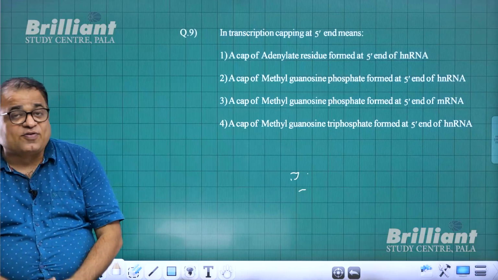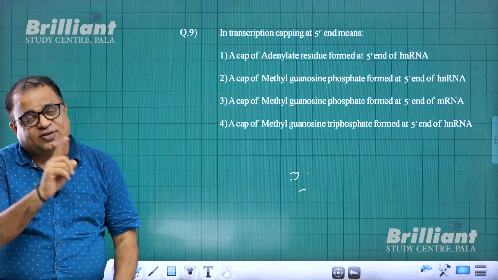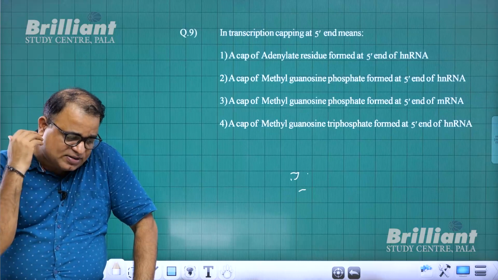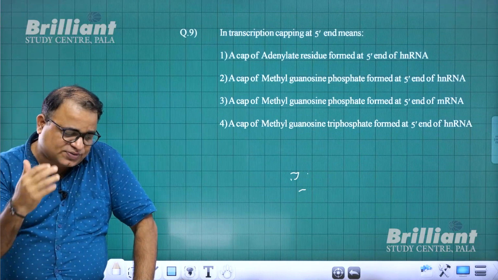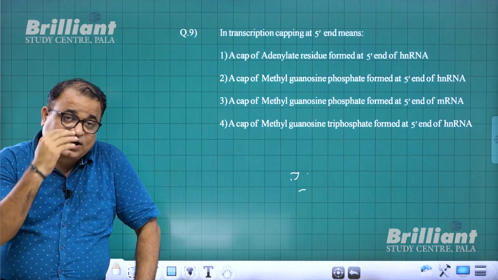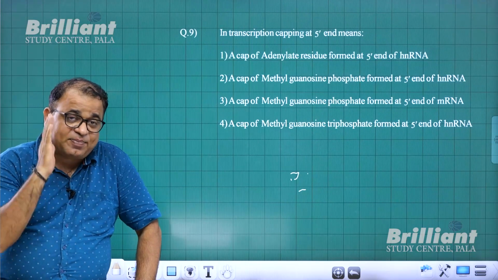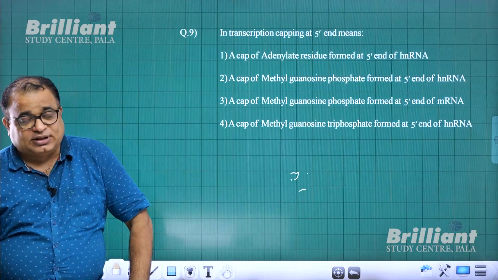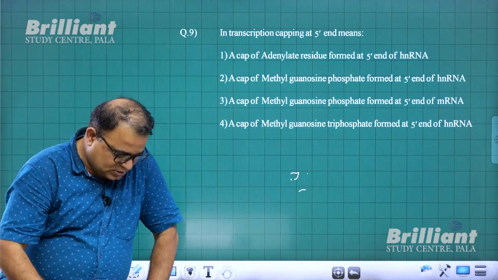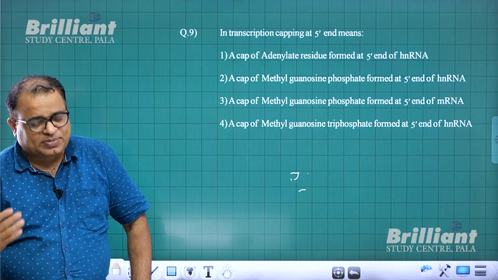So tailing is addition of about 200 to 300 adenylate residues at 3' tail end of hnRNA. Capping is addition of 7-methyl guanosine triphosphate at 5' end of hnRNA after transcription inside nucleus in eukaryotes without exception and in template independent manner. That means capping occurs without the help of DNA. Tailing is also template independent manner. The splicing is also template independent manner.